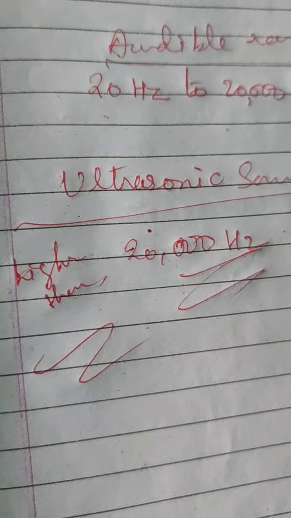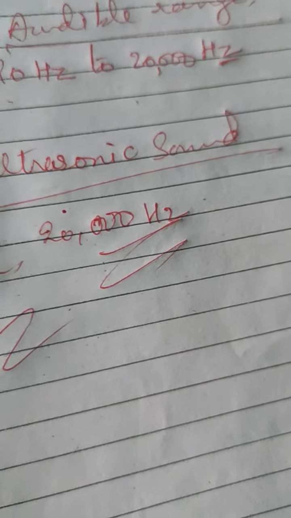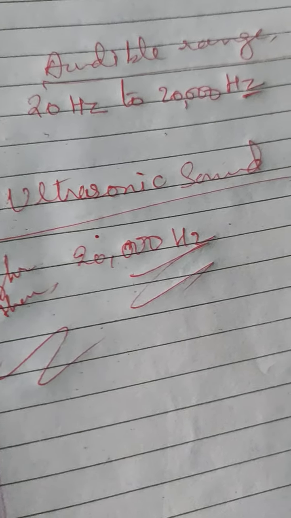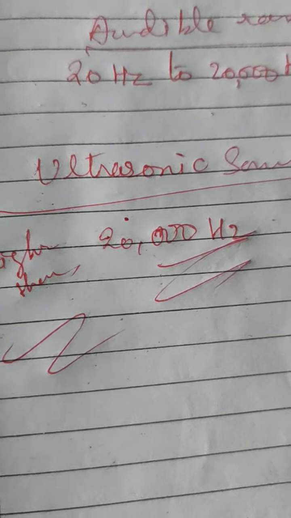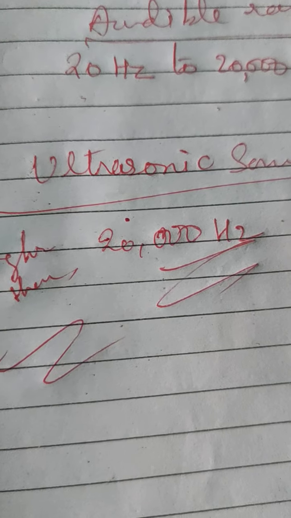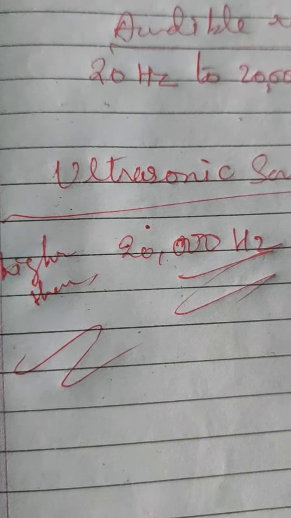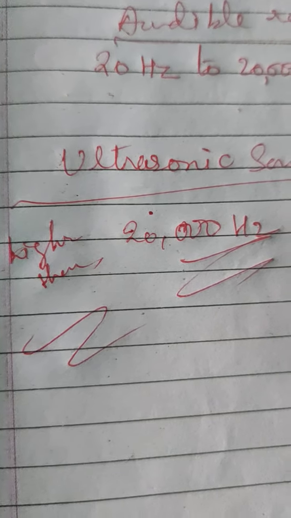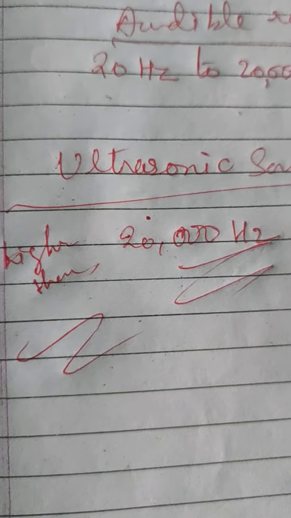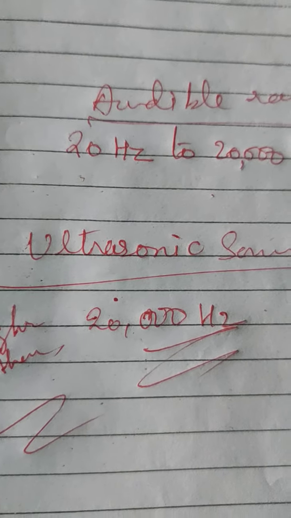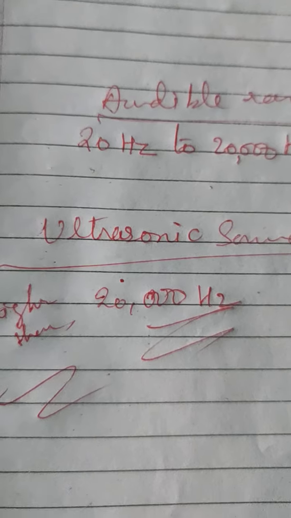So we cannot hear ultrasonic sound, children. Our eardrum cannot bear that much frequency of sound. But some animals like dogs, bats, monkeys, deer, leopards, etc. can hear ultrasound. Dogs can hear sound of frequency 50,000 Hz. Bats can hear sounds of frequency 100,000 Hz.